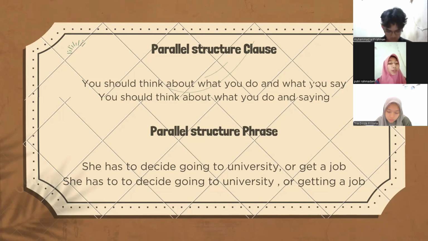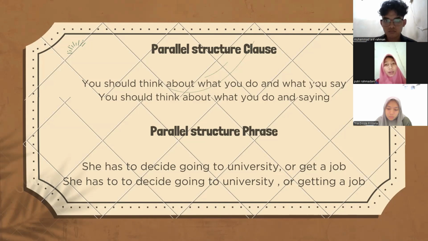This sentence is correct because what you do and what you say are clauses. And the second sentence, you should think about what you do and saying. So this sentence is wrong because what you do is a clause while saying is a gerund.